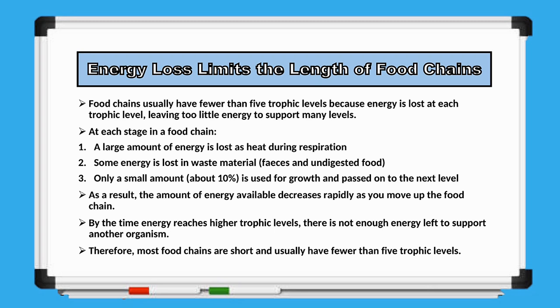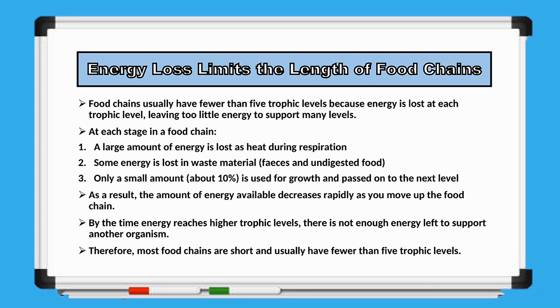Since only a small fraction of energy is passed on, there is not enough energy available to support many higher trophic levels. At each stage in a food chain, organisms use a large proportion of their energy for life processes such as respiration, movement, growth, reproduction, and maintaining body temperature. Much of this energy is released into the environment as heat. Additional energy is lost in waste materials such as feces, urine, and undigested food, while some parts of organisms, such as bones, feathers, roots, or shells, are not eaten at all.